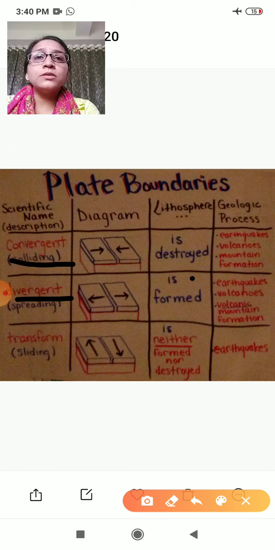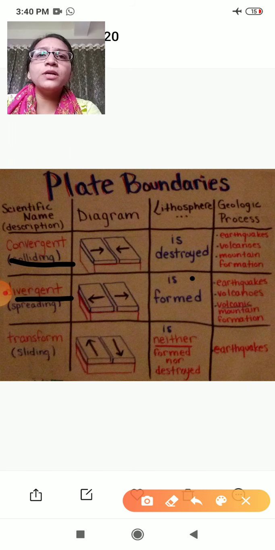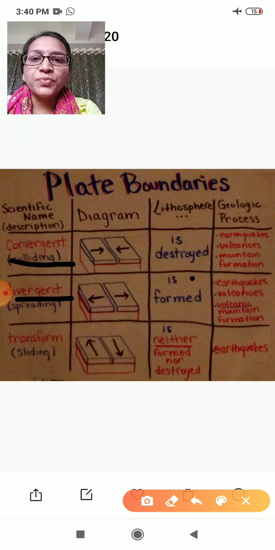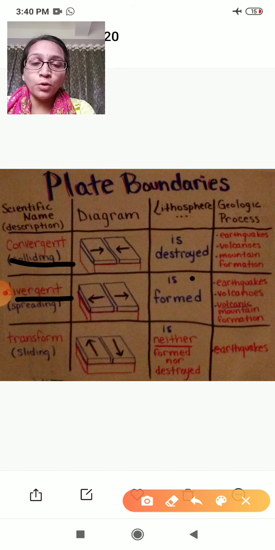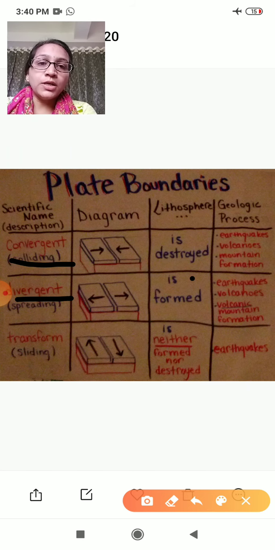Plates drifting away from one another are known as divergent plates. Lithosphere is formed. Earthquakes, volcanic eruptions or mountain formation take place because of these divergent plates.